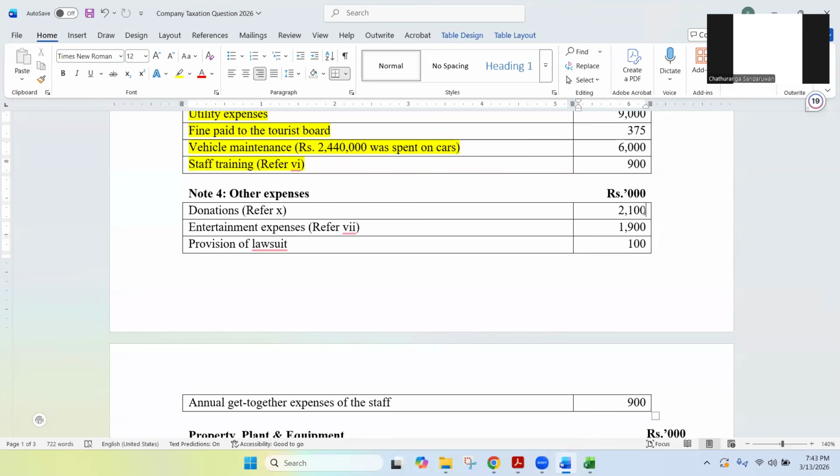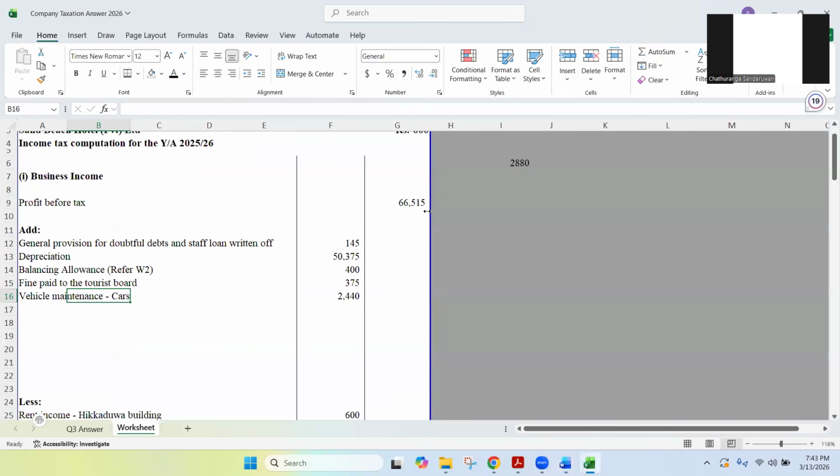Even though it has been deducted there, we can't consider it there. We have to take it to qualifying payments, where after considering certain criteria, we can decide whether to deduct or not. So donations they have deducted from the business income, you need to add back. I'm adding back the total donations, 2,100.